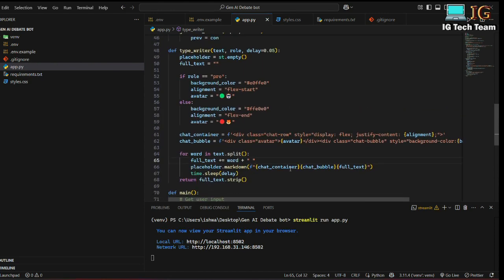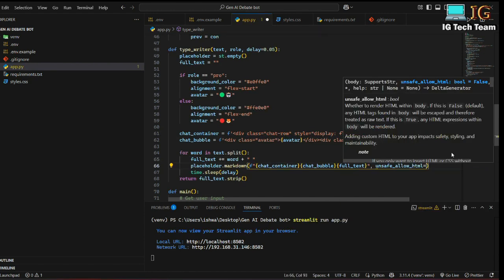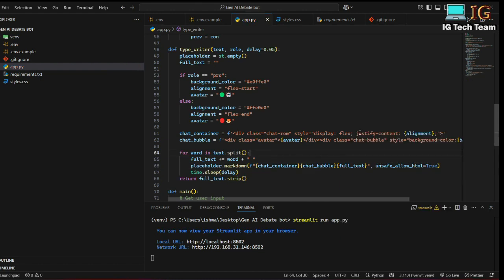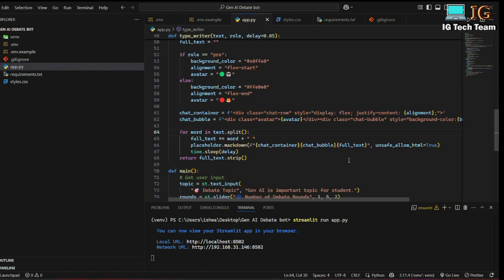Now what I can do extra is, I have already provided the HTML tag here, so here I have to write unsafe_allow_html equals true, because this is an HTML tag, and to display the proper text I have to write unsafe_allow_html equals true. Okay, so I believe the code is completed now.